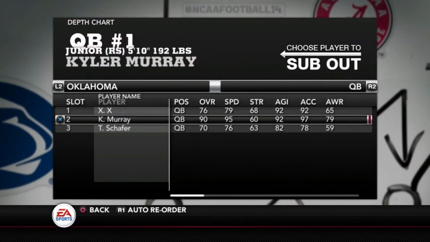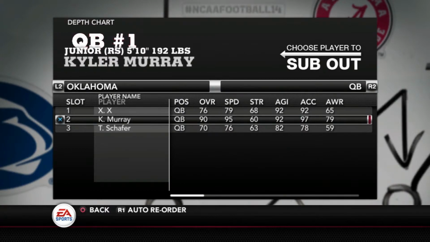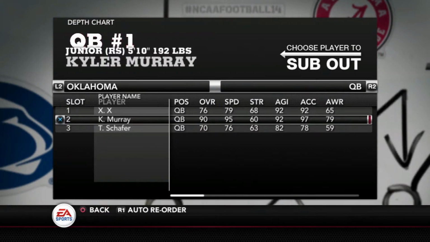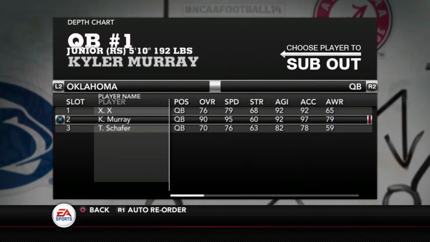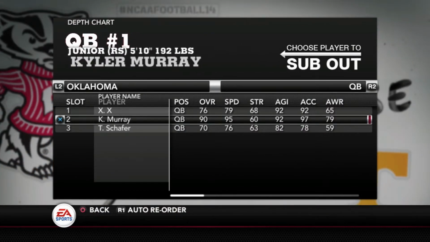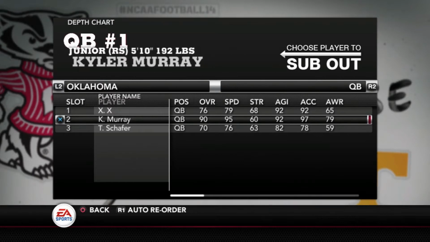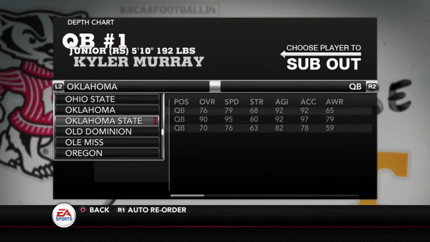All right, Kyler Murray, a lot of people want to know where he's going to be. 90 overall. Look at the speed, 95. That is very impressive. And you look at, he's just had garbage time. If you took his numbers and just used them, with how much he's played, he'll probably be rated even higher. But I think I took a little bit off, because again, there was a lot of garbage minutes in that time.